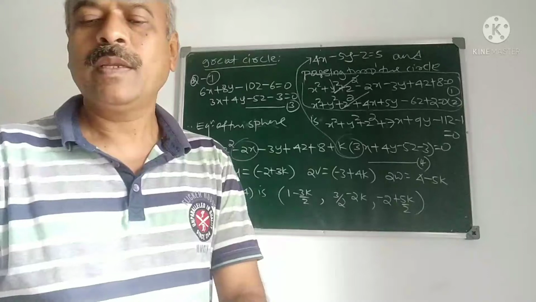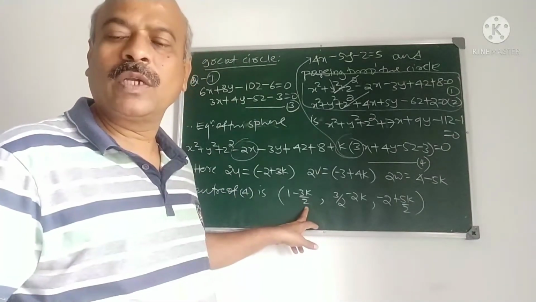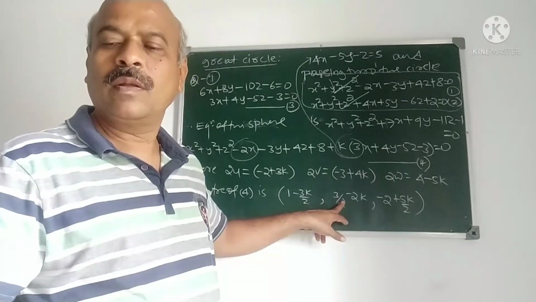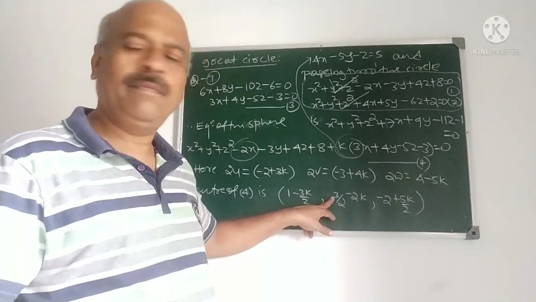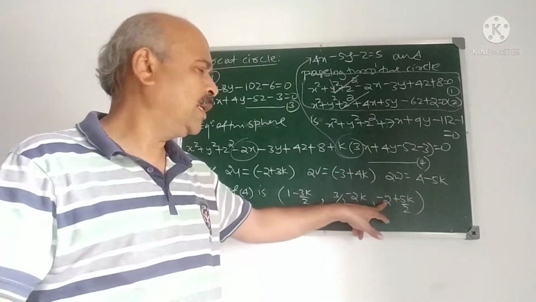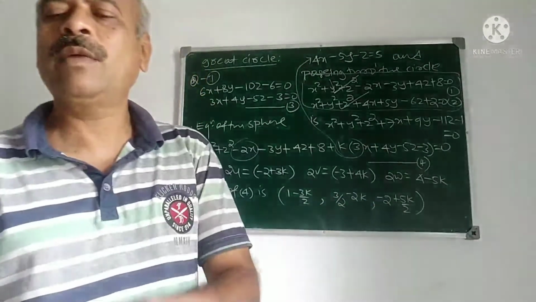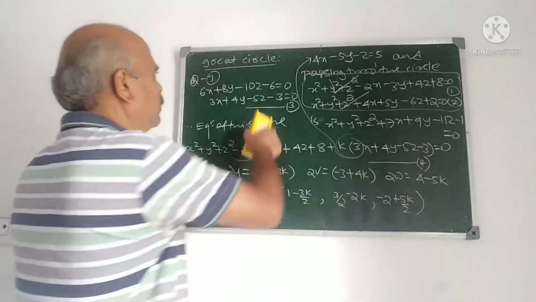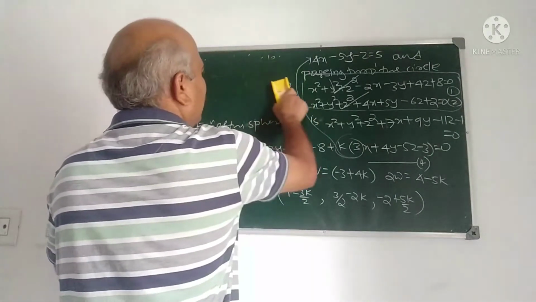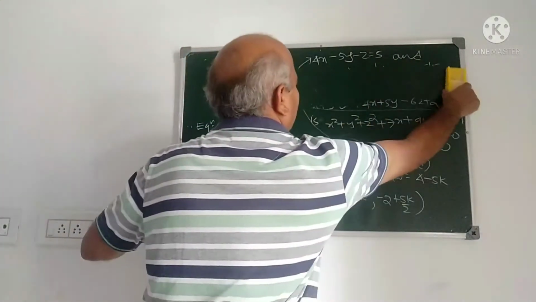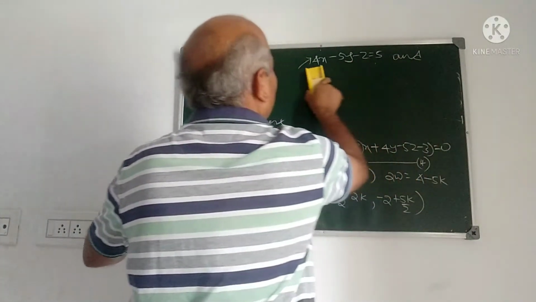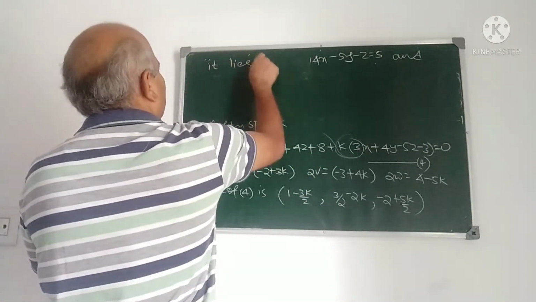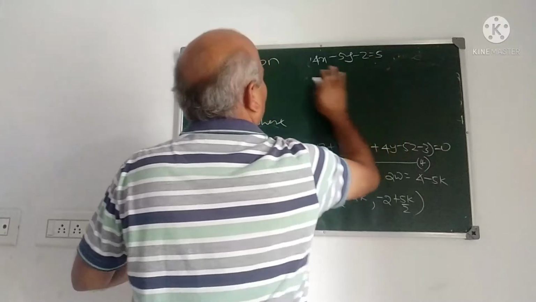What is that? Minus 1 plus 3 by 2k minus 3 by 2, 1 minus 3 by 2k, 3 by 2 minus 2k, minus 2 plus 5k by 2. This is the coordinates of the center of the sphere, and it lies on this plane.